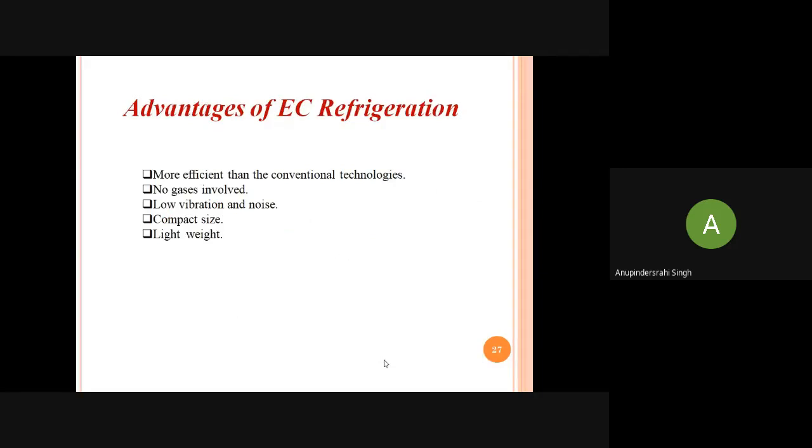The advantages of the electrocaloric effect are that it is more efficient than conventional technologies, no gases are involved, low vibration and noise, compact size and light weight. These are the advantages of the electrocaloric effect.